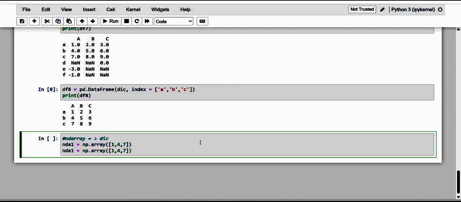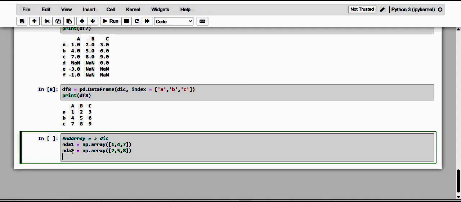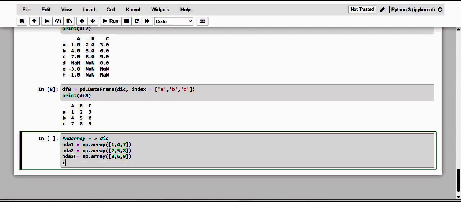Here the second one, I'm going to give 2, 5, 8, and the last one, n-dimensional 3, let me give different values: 3, 6, 9.